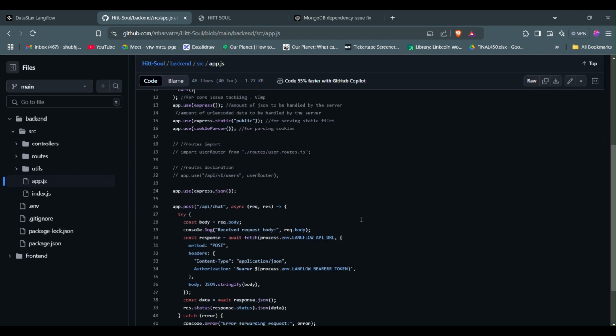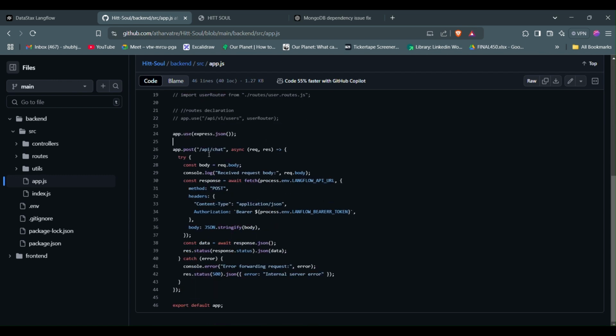Here is the code, and you can also find the GitHub repo in the description as well. We have linked it. So we made a proxy API by the name slash API slash chat, and we called Langflow's API and passed all the required fields, that is Langflow API URL and Langflow bearer token.